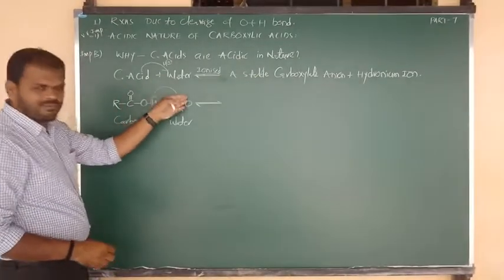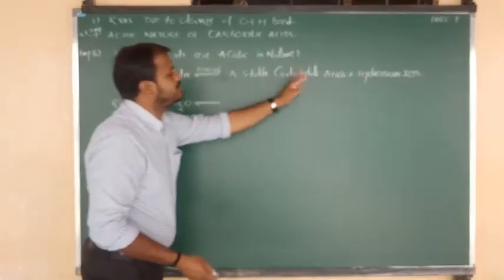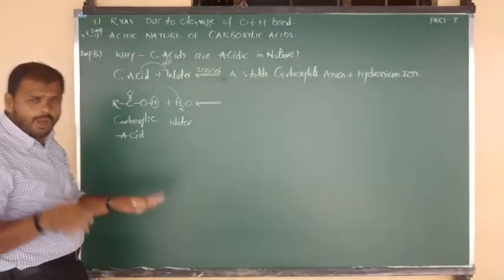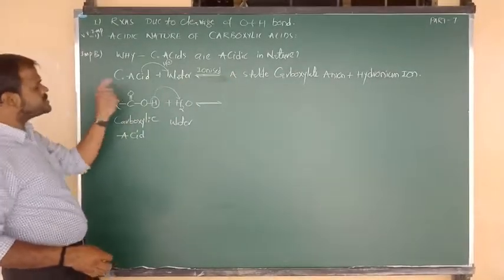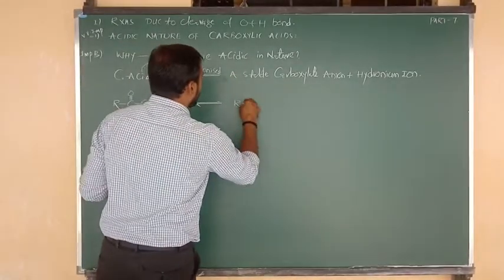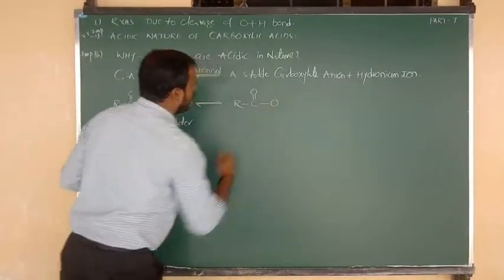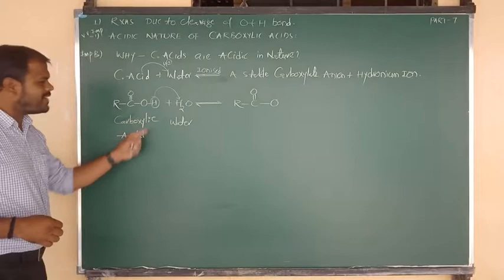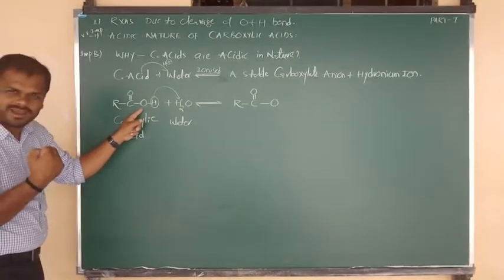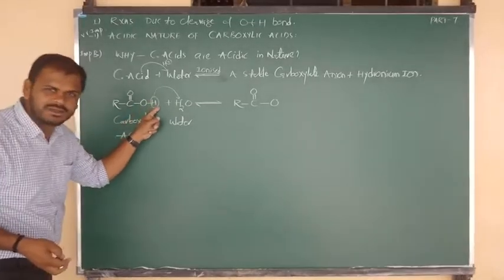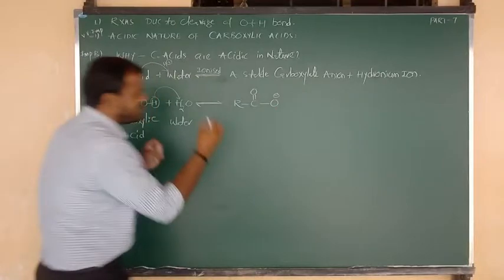After the loss of the proton, the carboxylic acid is converted into the carboxylate ion. What is the formula of the carboxylate ion? R bonded to C double bond O bonded to O. From the carboxylic acid we remove only H plus, so oxygen carries the negative charge. Compared to hydrogen, oxygen has more electronegativity, so the minus charge is retained on oxygen.